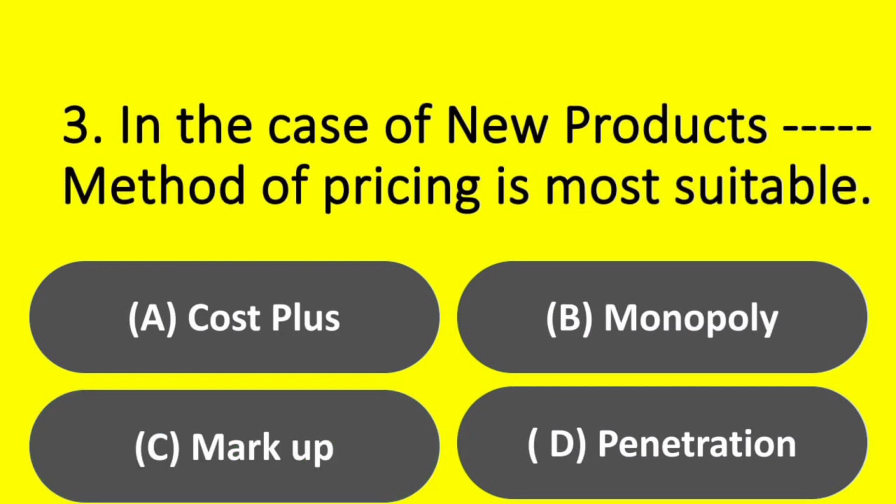In the case of new products, dash method of pricing is most suitable. Option A. Cost plus, option B. Monopoly, option C. Markup, option D. Penetration. Answer option D. Penetration.